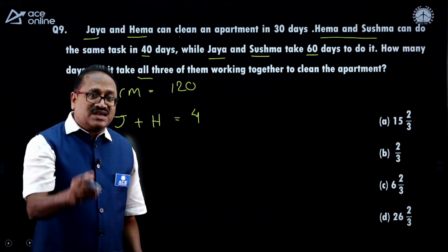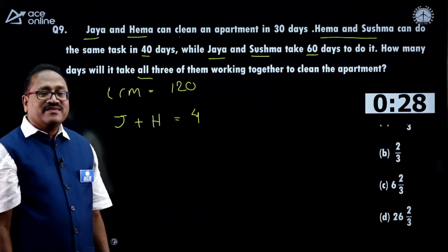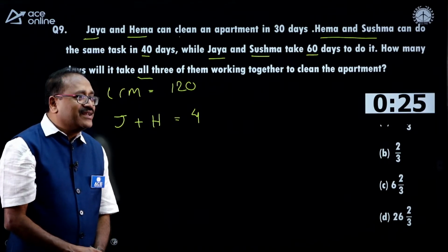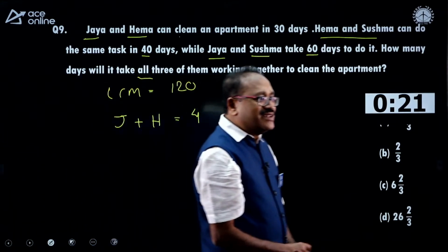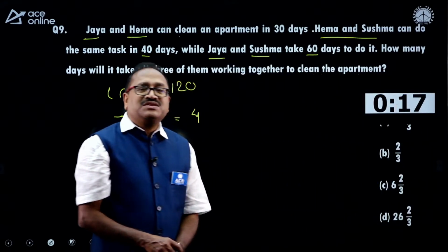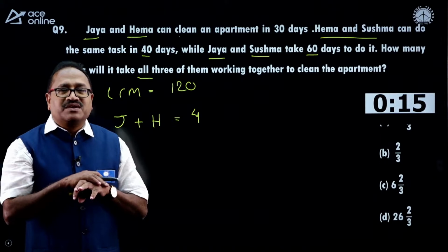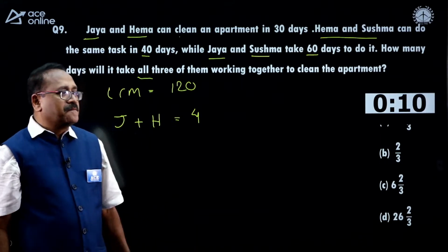Your time starts now. Here, 30 seconds. Come on. Oh, Pawan answered it. Pawan answered it. And he says 26 2 by 3. All the mainstream questions, Pawan is completely comfortable. Good, sir.